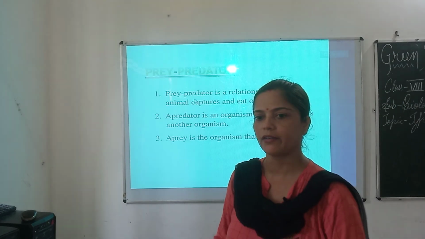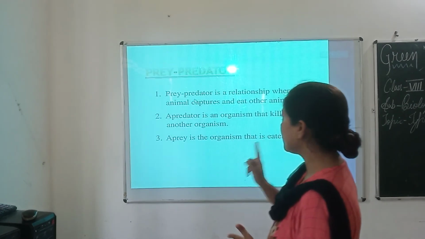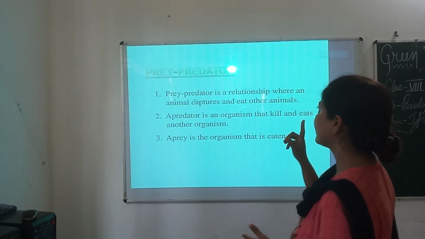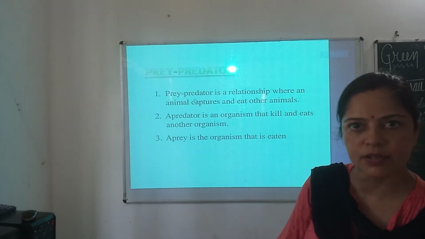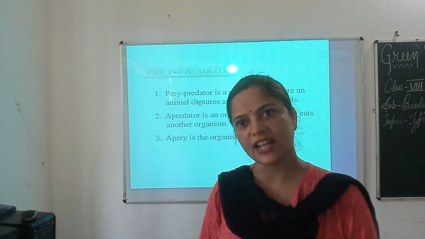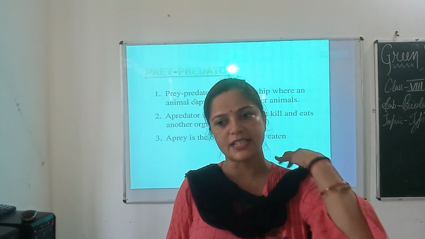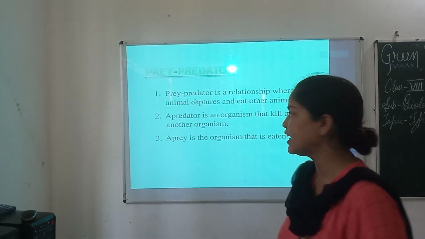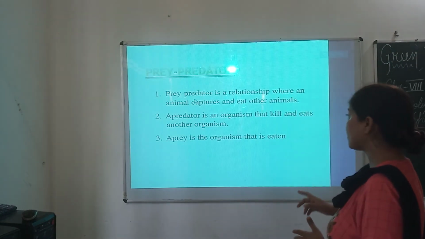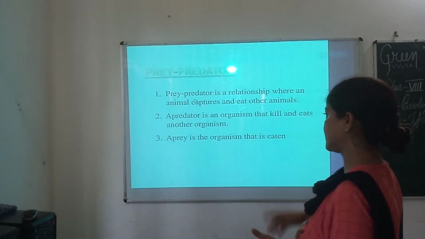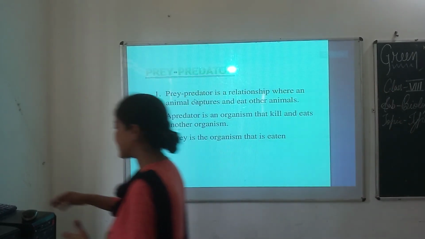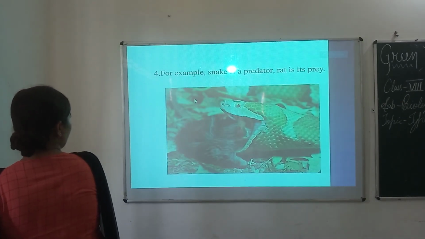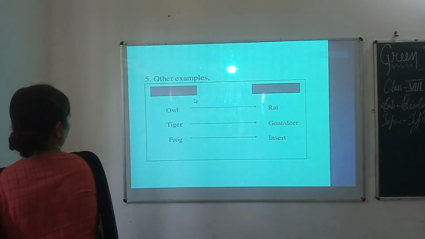Examples are lion, tiger, leopard. Prey-predator is a relationship where an animal captures and eats other animals. A predator is an organism that kills and eats other organisms. A prey is the organism that is eaten. For example, a snake is a predator and a rat is its prey.